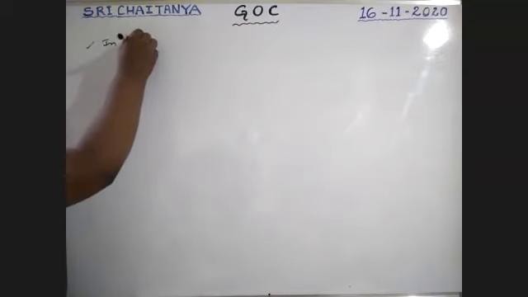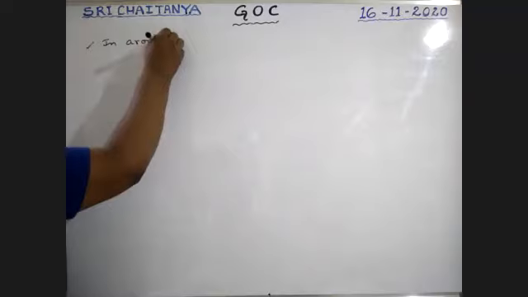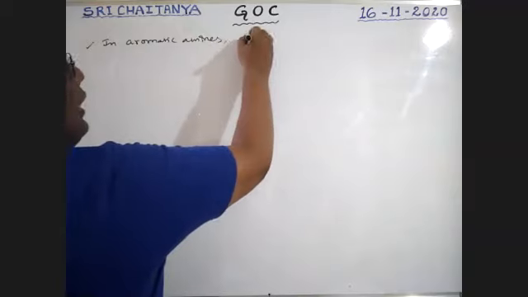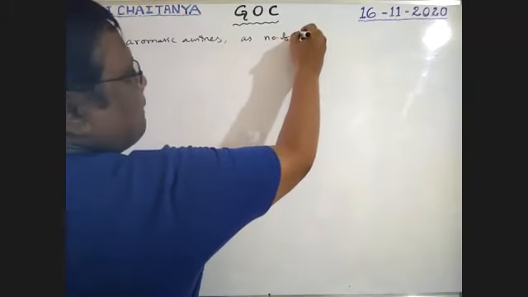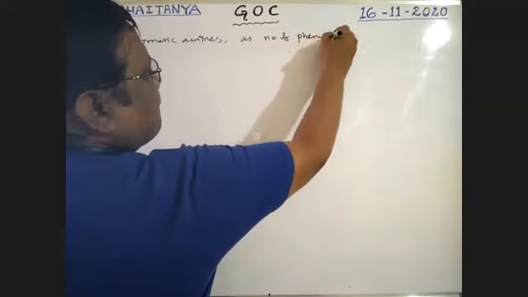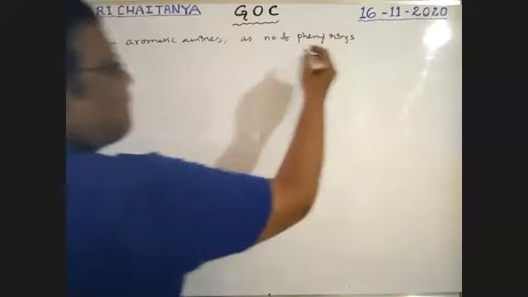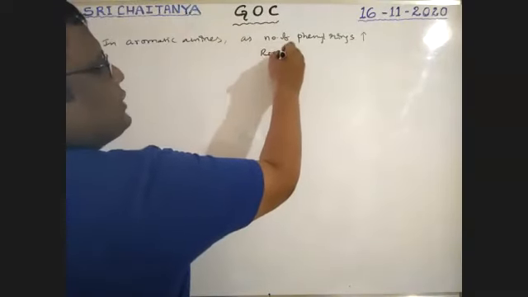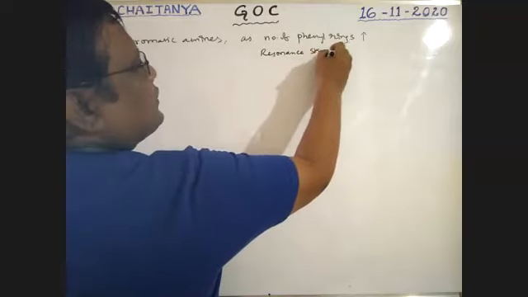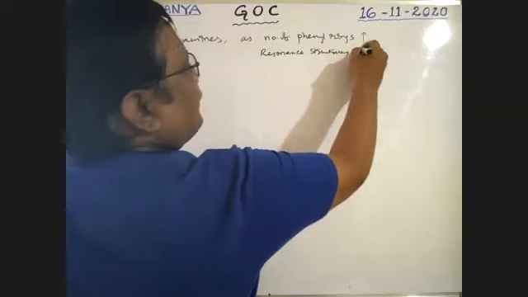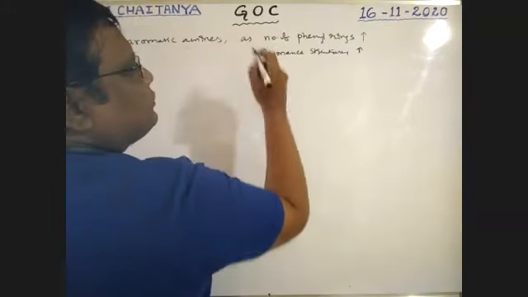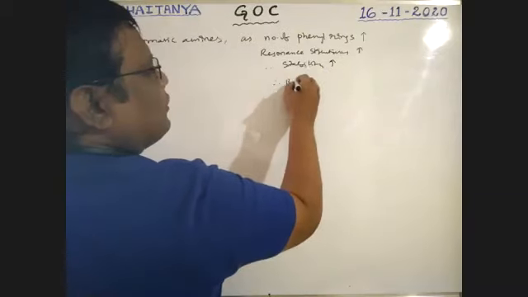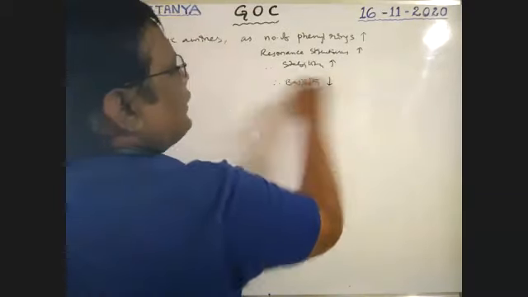In aromatic amines, as the number of phenyl rings increases, resonance structures increase, therefore stability increases, therefore basicity decreases.